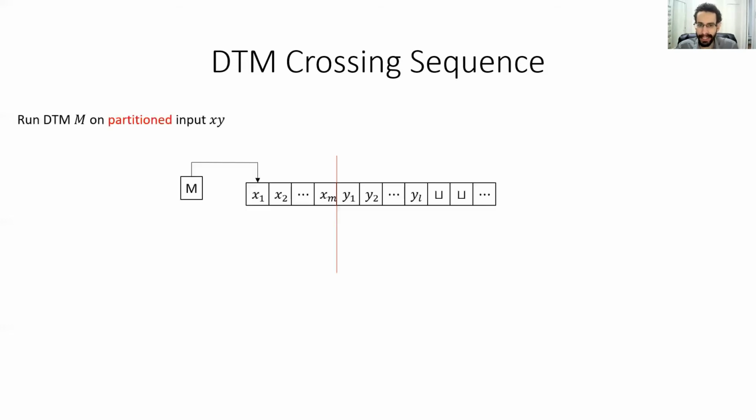Suppose we have a deterministic Turing machine, M, and suppose we also have an input string that's been partitioned into two pieces. The left part of the string we call x, and the right part we call y. We then run M on the input xy, and we consider the path M's head takes during this computation. So in this example, the head first meanders around the x part of the string for a while, changing directions multiple times before the first time it crosses into the y part of the string. Then it moves around the y part of the string for a while, crossing back into the x part of the string. Then it moves around the x part of the string for a while, crossing back into the y part of the string, and so on.